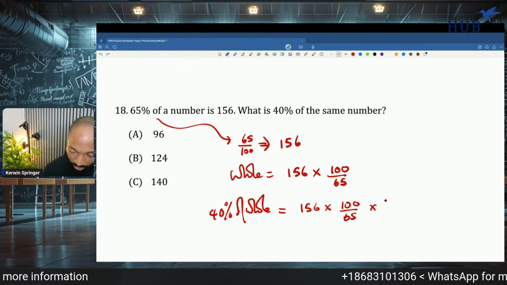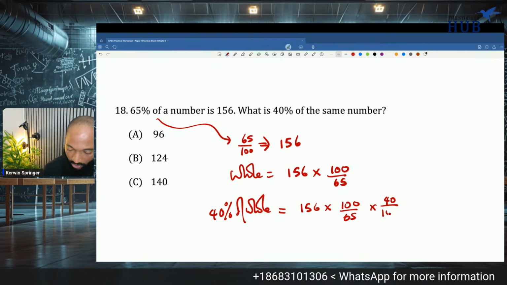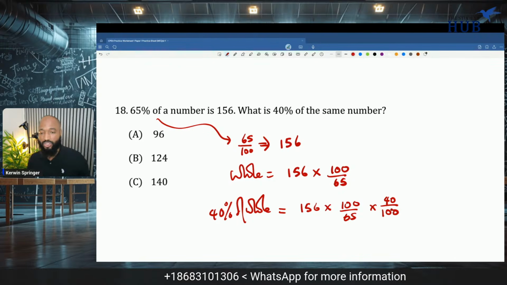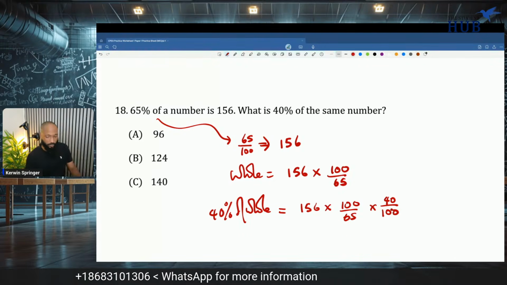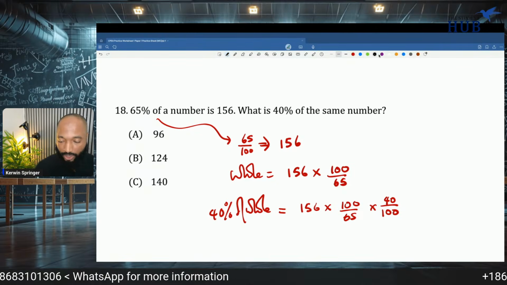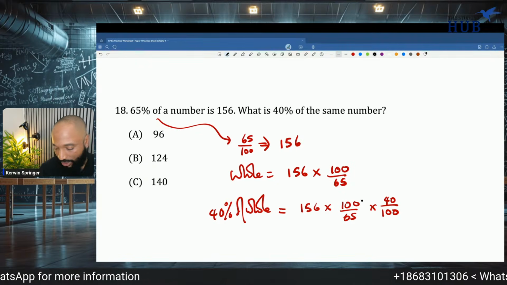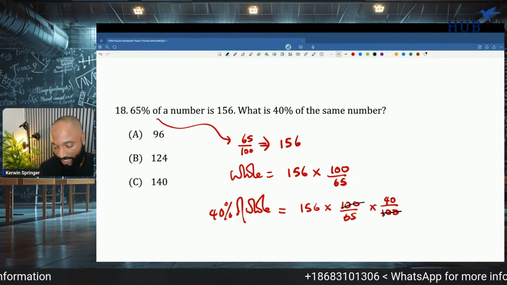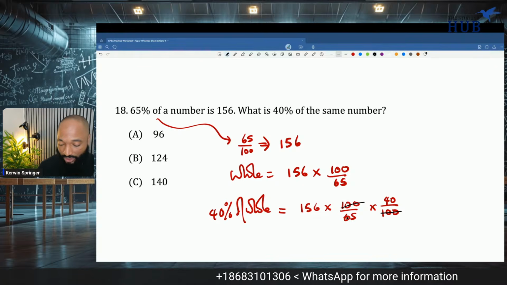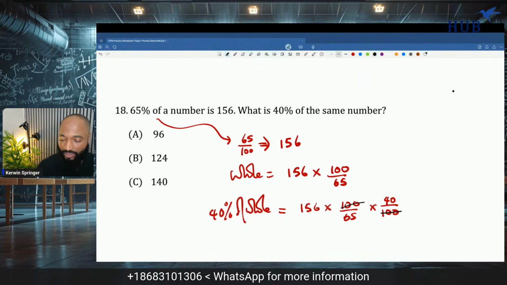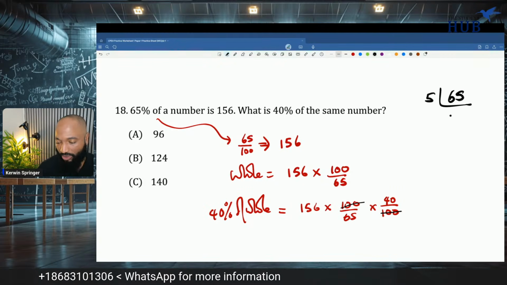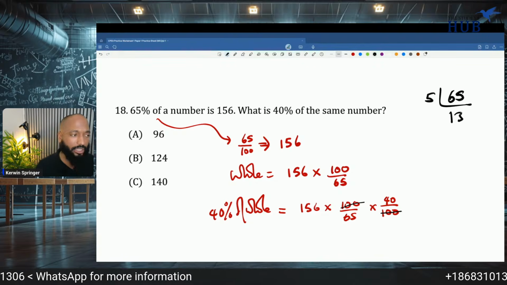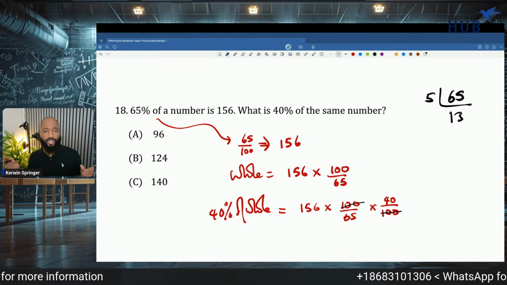And then I want 40%. So I'll put 40 over 100. So just like that, the hundreds go wish, wish. Because I didn't bother to work out what this is because I know I was going to find 40% of it anyhow. So now all I'm left to do is get 5 into this, and 65 divided by 5 is something that you should just know is 13 quickly, because that shows up in a lot of exams as well.